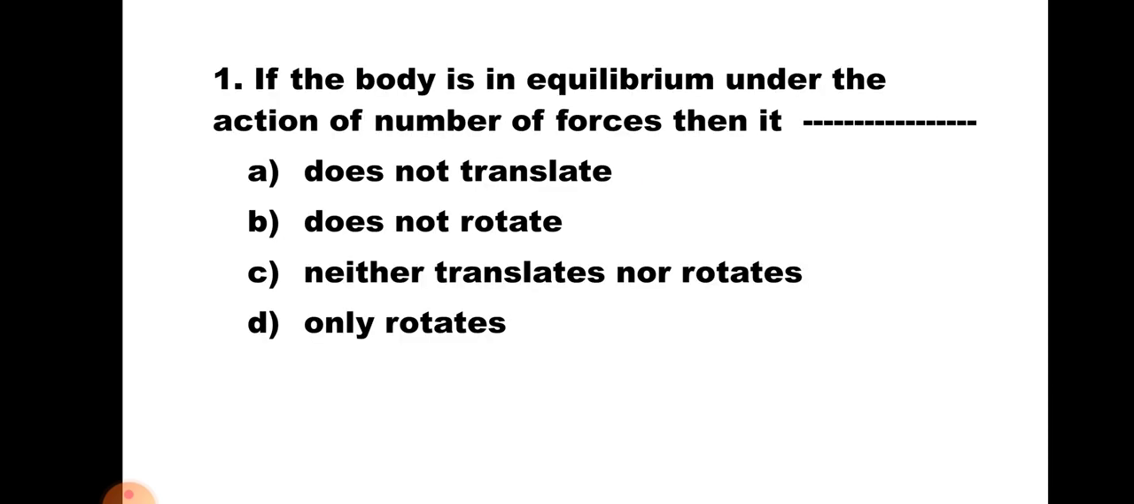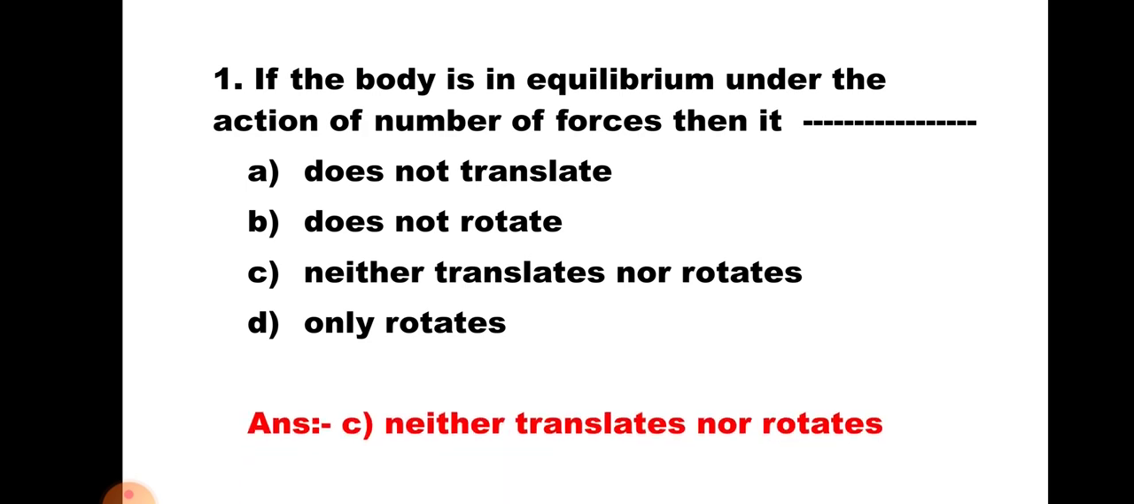Question number 1. If the body is in equilibrium under the action of number of forces, then A. does not translate, B. does not rotate, C. neither translate nor rotates, and D. only rotates. Now when the body is in equilibrium, definitely it will not move at all in x direction, y direction, that is translation. It will not rotate at all. Hence the correct answer is C. It neither translates nor rotates.